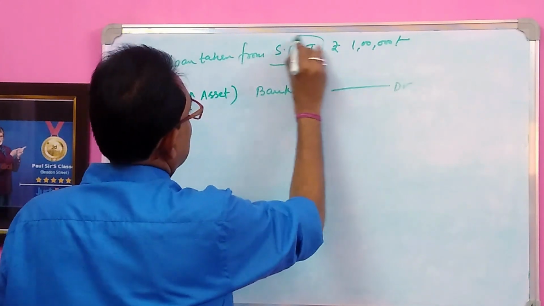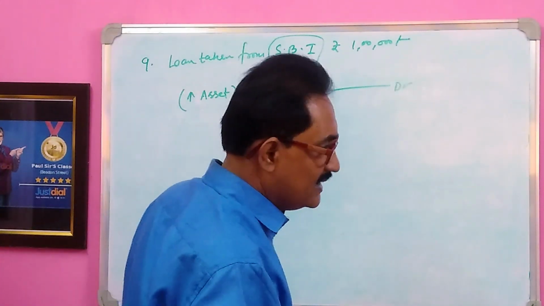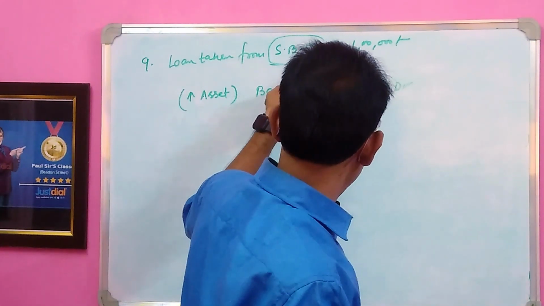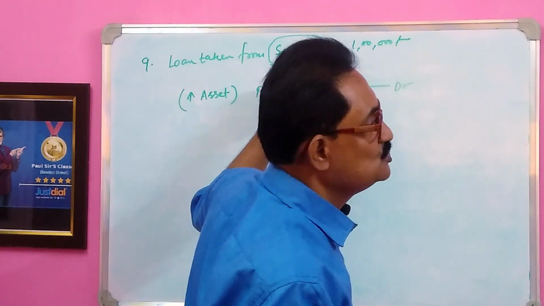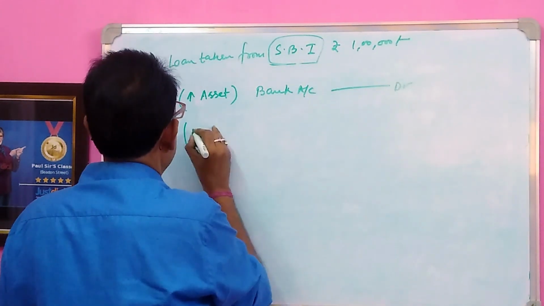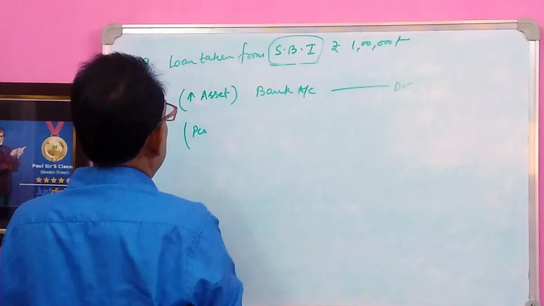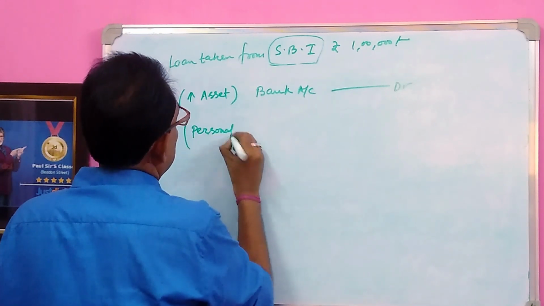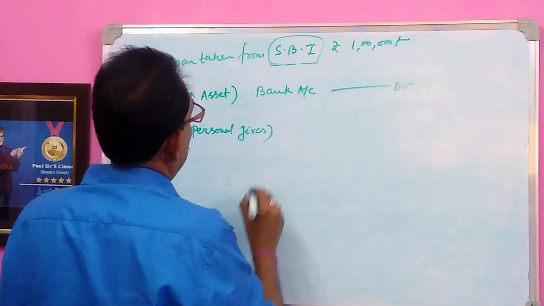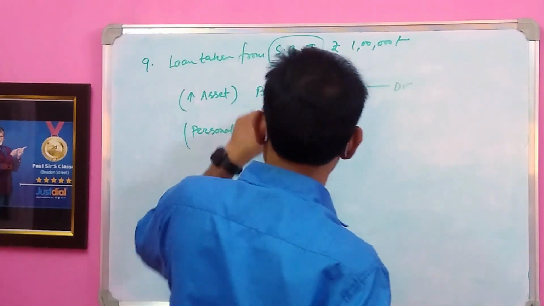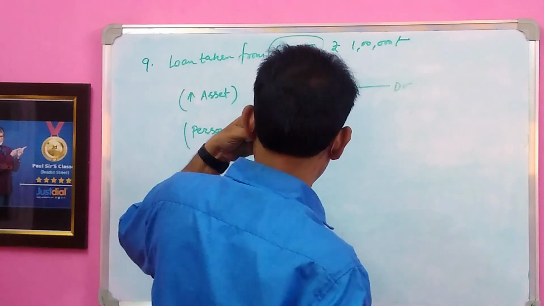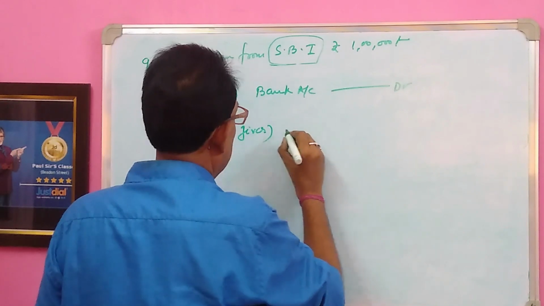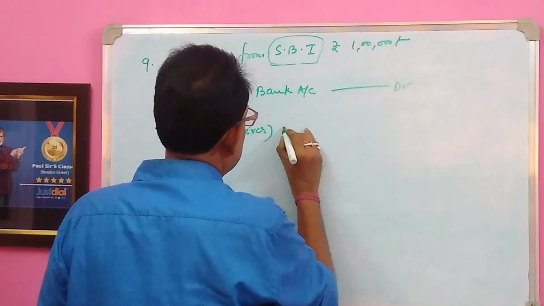And loan taken from SBI, SBI is an organization, so it is a personal account, and SBI gives the loan, so it gives the advantage to me. In case of personal account, the giver will be credited. SBI giving loan, so the organization SBI giving advantage to me, so in case of personal account, credit is the giver.